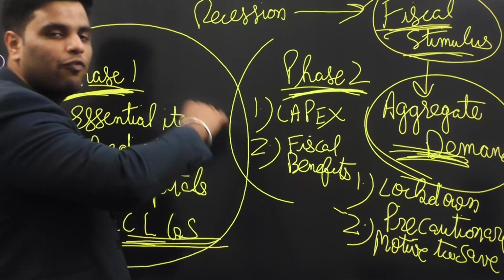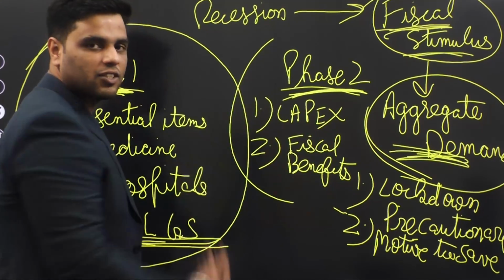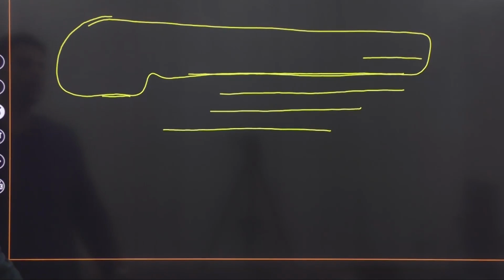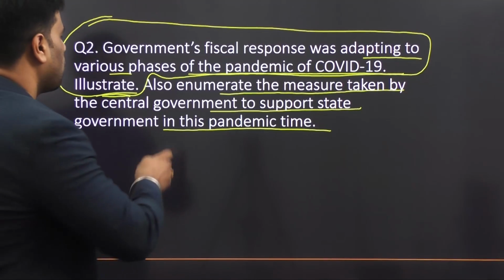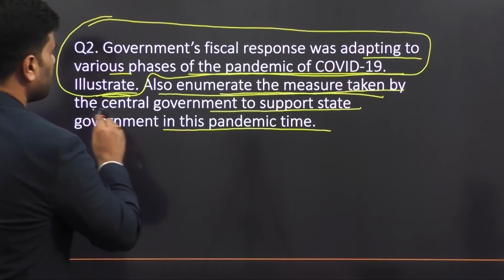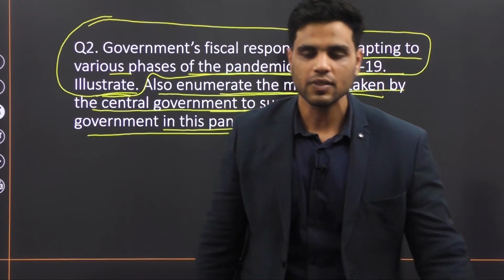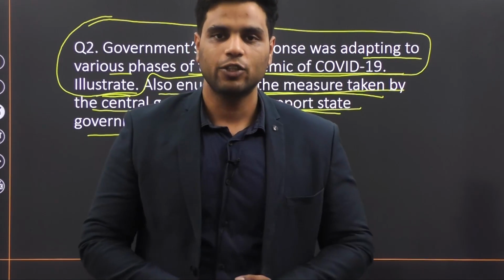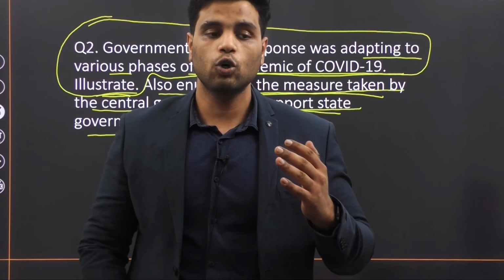Now, what sort of words you should use to describe this entire thing that I have just described? Well, you'll have to consult the model answers, all right? So this part of your answer is complete. Now, also enumerate the measures taken by the central government to support state governments in this pandemic time. Well, this part of the question is again fairly direct. You just have to mention various steps taken by government to support the state governments financially.